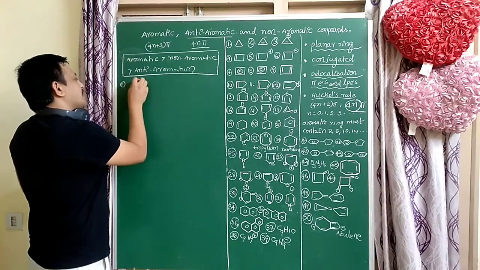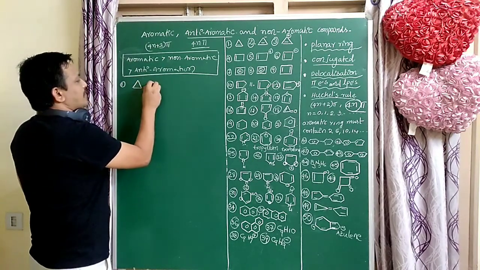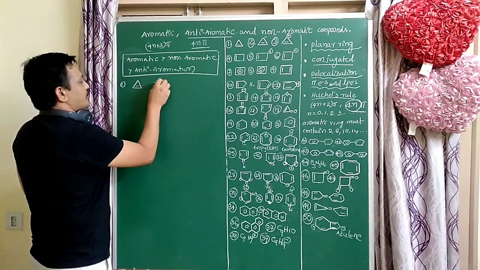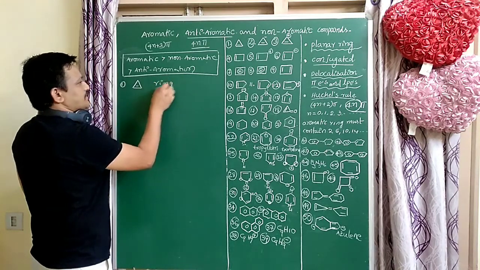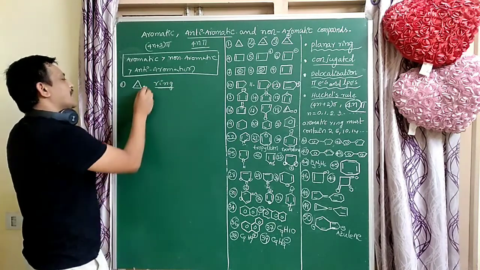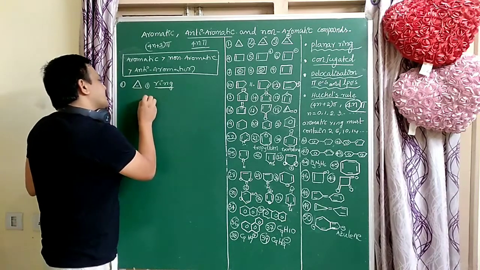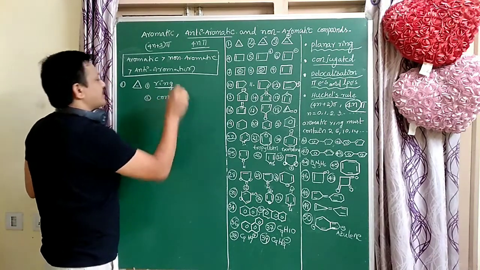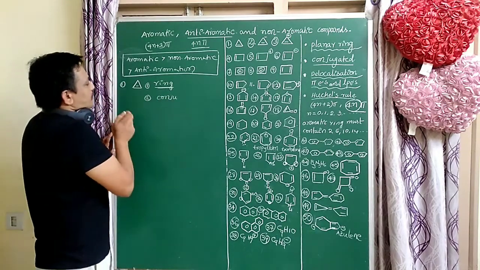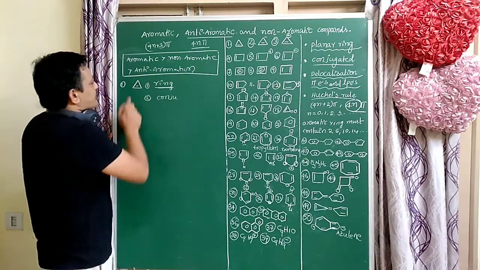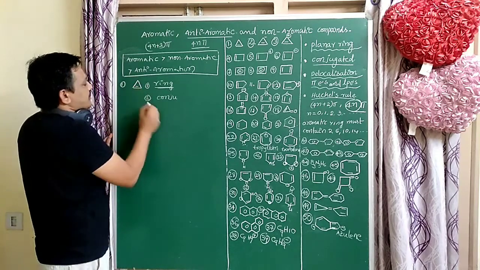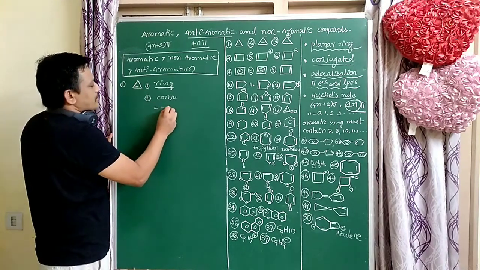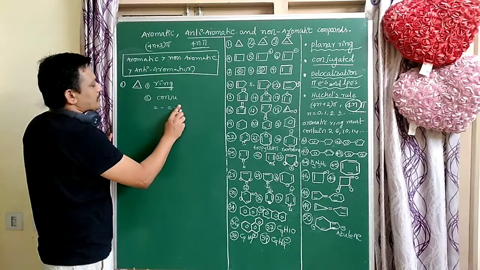Example 1. It has a ring, so the first condition is followed. Next, is conjugation there or not in this molecule? There is no conjugation. Conjugation means double bond, single bond, double bond, single bond, like that.